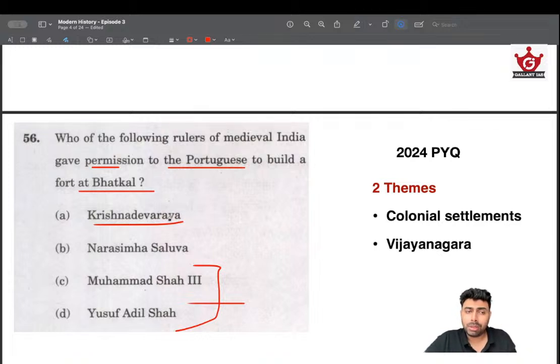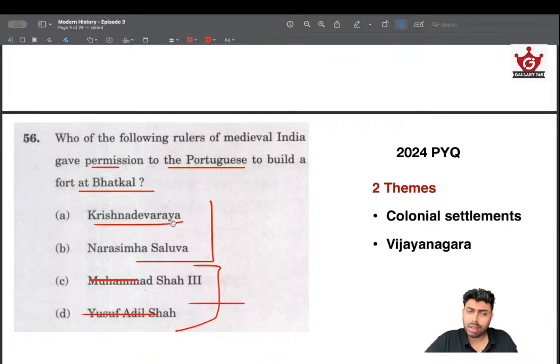So from that, since the permission is given, I thought these two wouldn't be the answer. I was left with Narasimha, Saluva and Krishnadevaraya. From the name Saluva, I could figure out that he is also a king in the Vijayanagara Empire, because Saluva, Tuluva, Sangama are all clans of the Vijayanagara Empire. So the answer should be between these two.